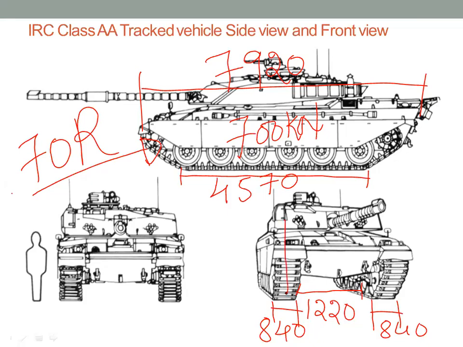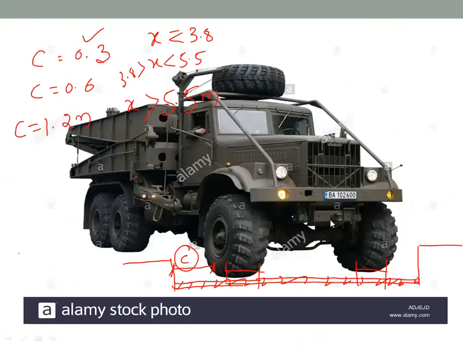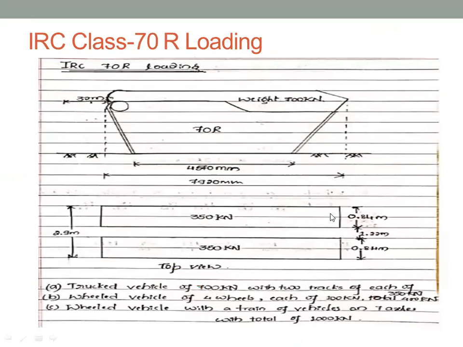Again, this load remains same. Here also it is 350, here also it is 350. Both loads are the same, 350 kilonewton, right? So that is about the 70R loading which we need to understand, right?